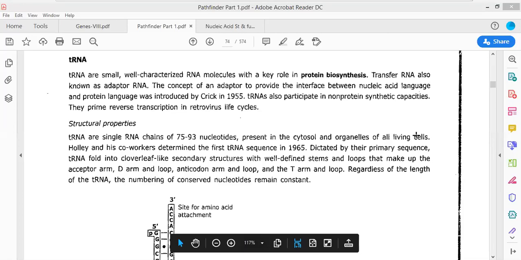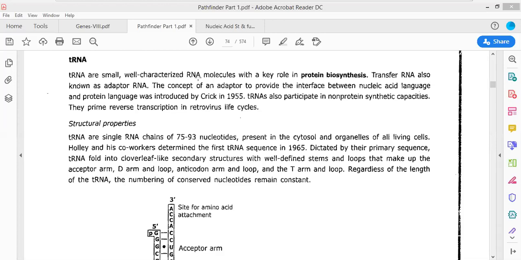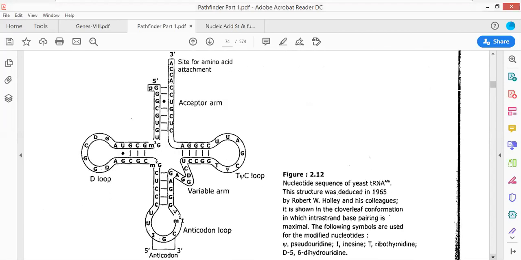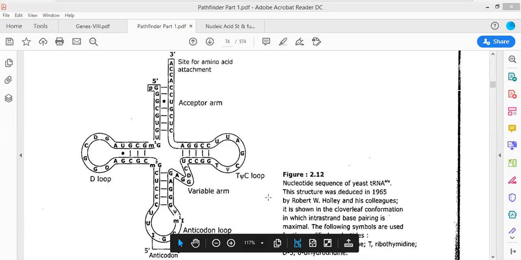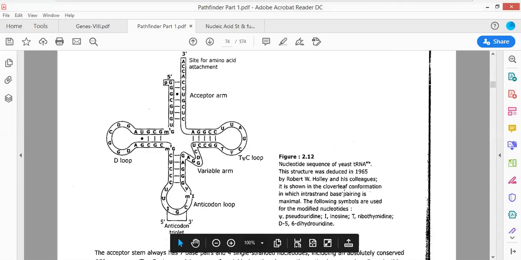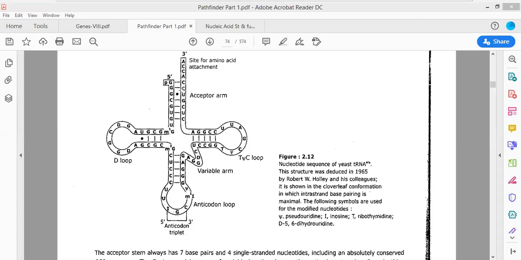Okay, so we would be talking about the first RNA. The first RNA is referred to as the tRNA, which is a very well characterized RNA molecule. It has the ability to transfer amino acids to the site of protein biosynthesis. Now you can look at its structure. I would be minimizing the screen so that you can effectively visualize it. In this screen, you will find there is a site for amino acid attachment. There is an amino acid acceptor arm, and there are loops present, the T-psi-C loop and the D (DHU) loop.